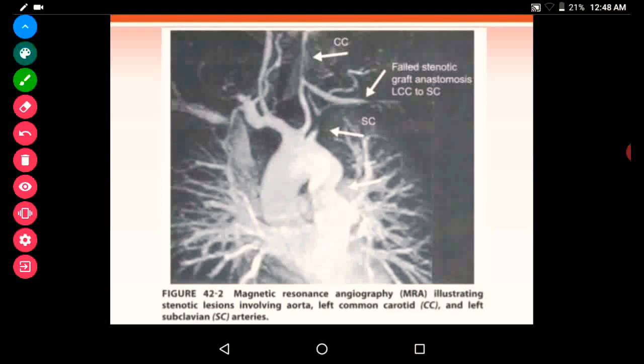This is a magnetic resonance angiography illustrating stenotic lesion involving the aorta, left common carotid and left subclavian arteries.